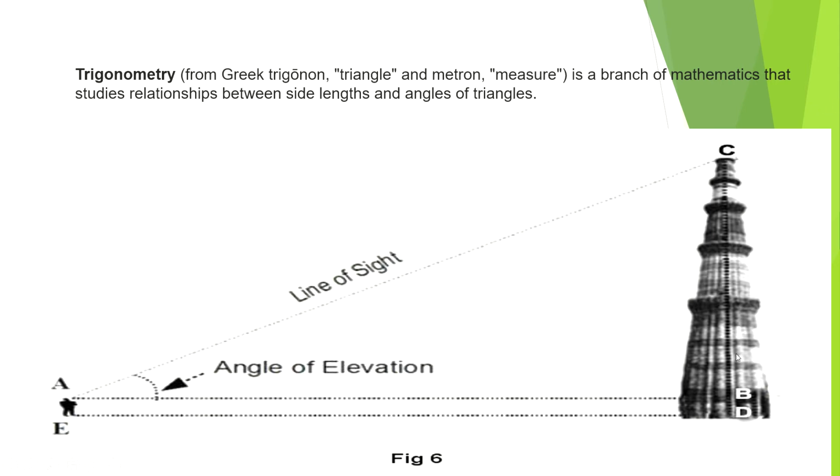So we have three things here, right? By knowing any two, you can find out the third one. If you know the height of the tower and the distance between the person and the base, we can find the angle of elevation.